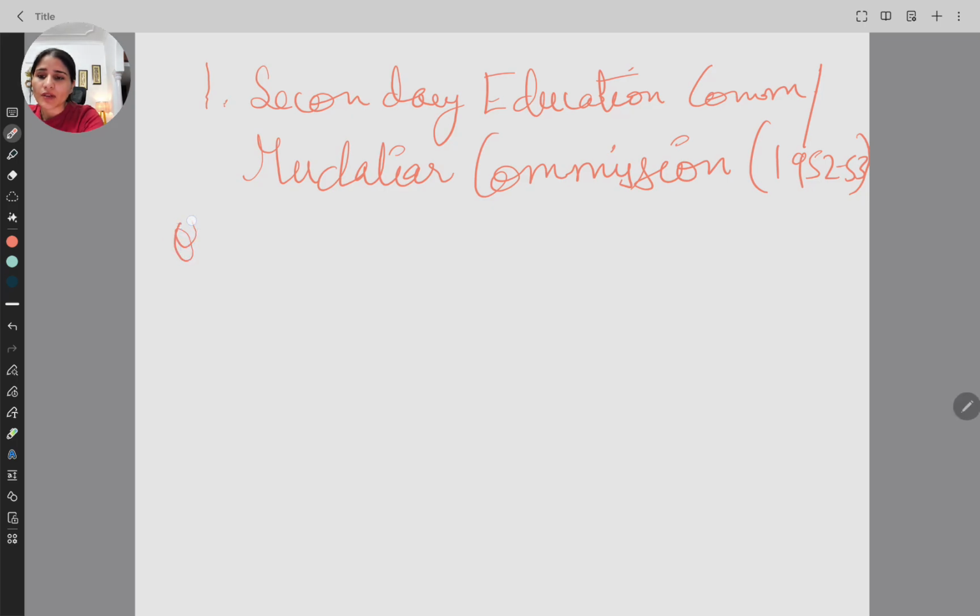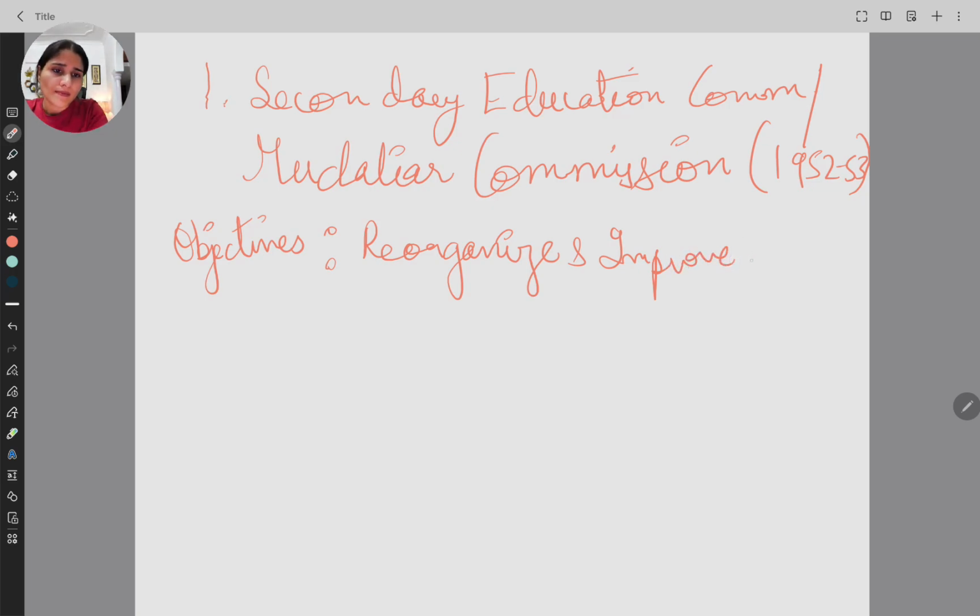Now next we have to understand why this commission was passed. This was the second Education Commission that was set up after independence. The main objective of the Mudaliar Commission, or the Secondary Commission, was to improve the quality of secondary education at that time. As the name suggests, the main objective was to reorganize and improve secondary education.